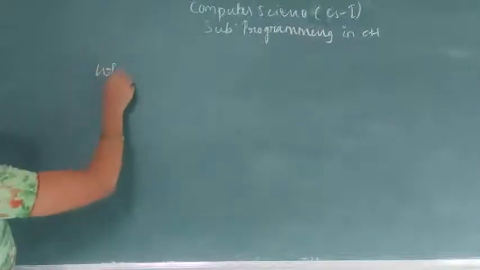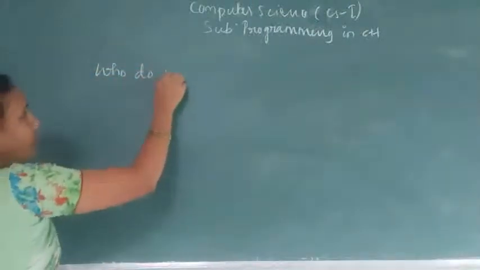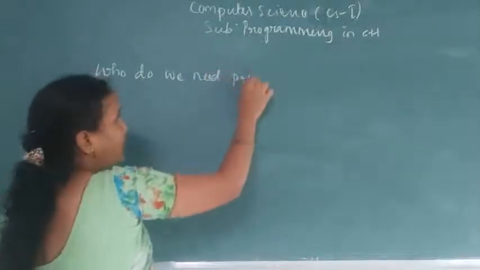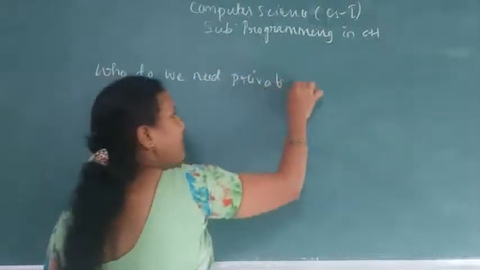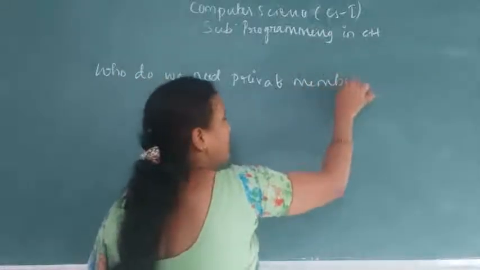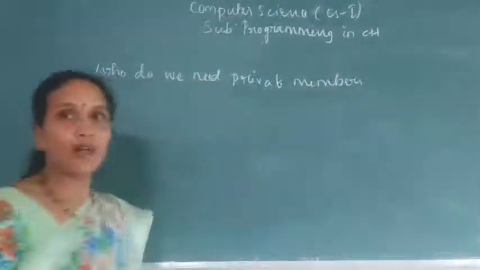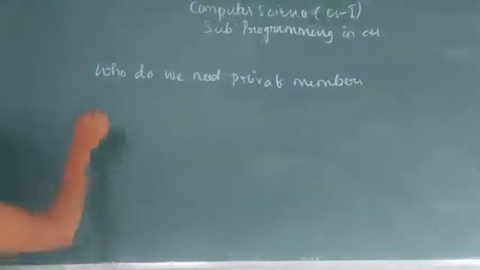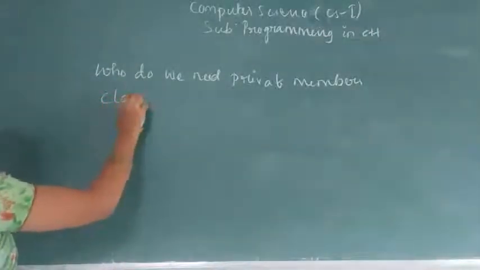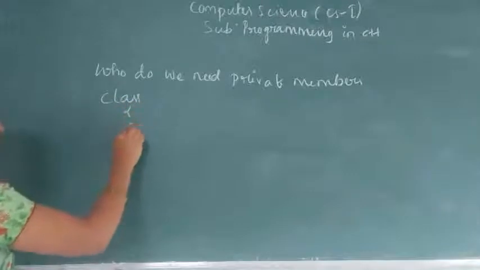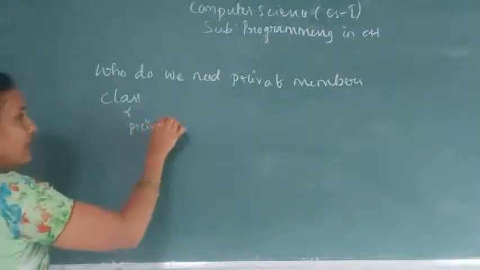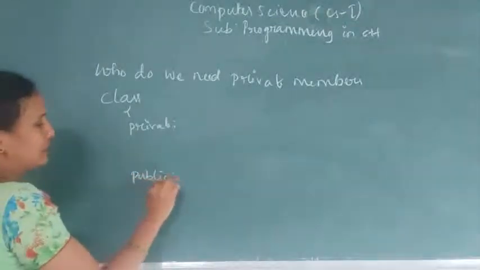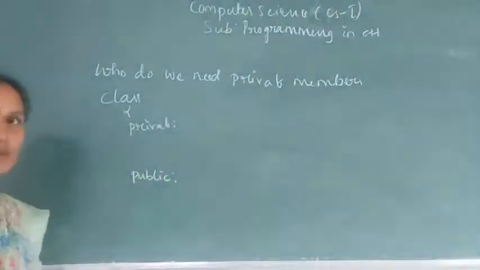Why do we need private members? Okay, why do we need the private members? See, actually it is a class. Inside the class, we have private data members, public. Okay, protected is also there.